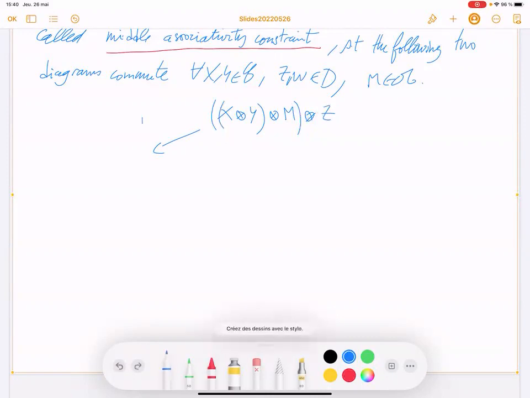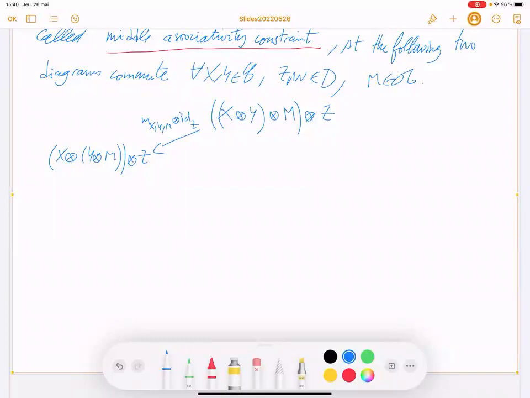So M, X, Y, M tensor identity of Z. What you get is X tensor Y tensor M tensor Z. Or you can apply, so not the middle, what I am saying.